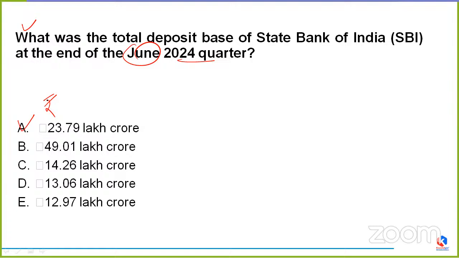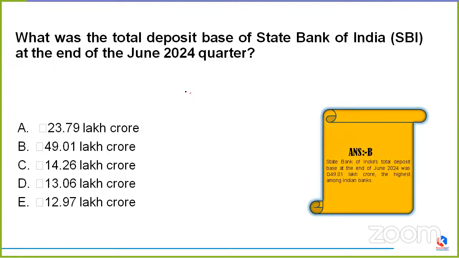What are we talking about? We are talking about the total deposit base of the State Bank of India at the end of the June 2024 quarter. Anyone, we'll wait a few seconds. Jimmy is saying option C. Atharv option C, option B, option B. Okay.